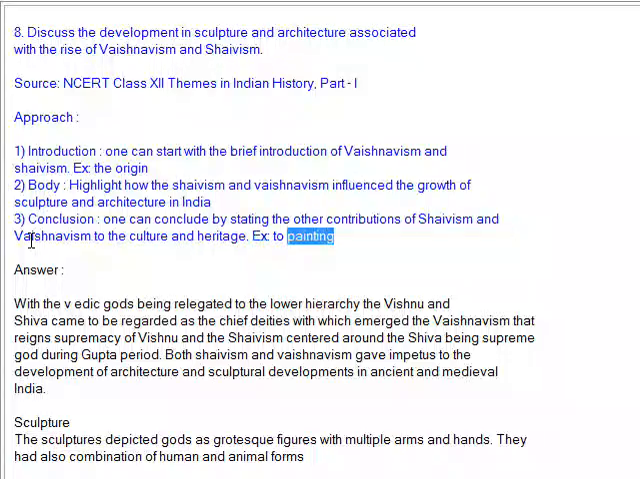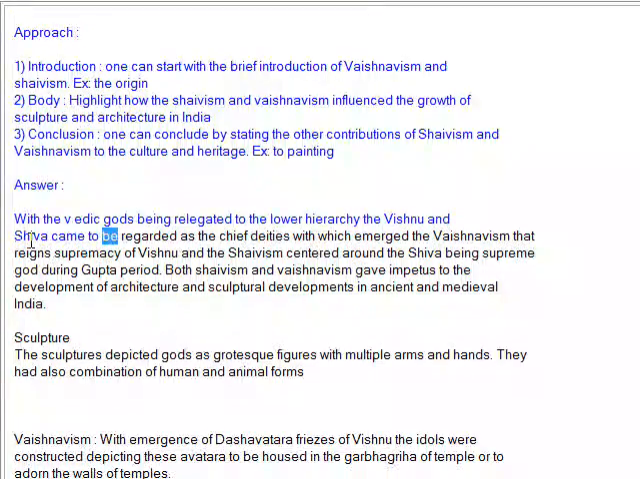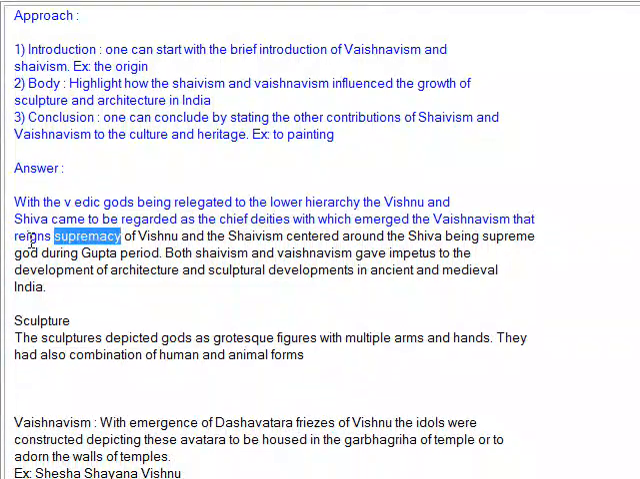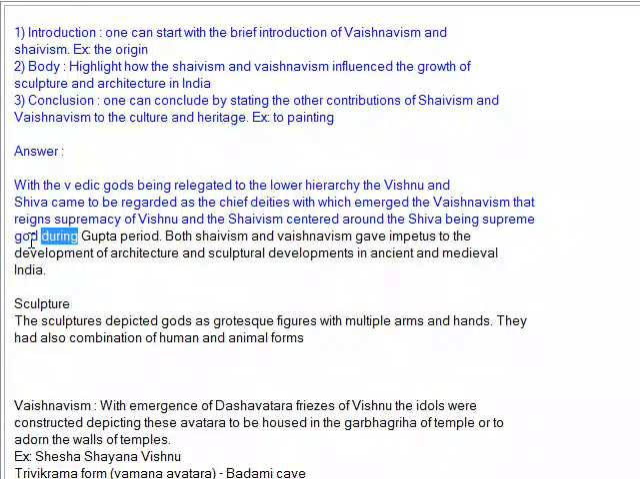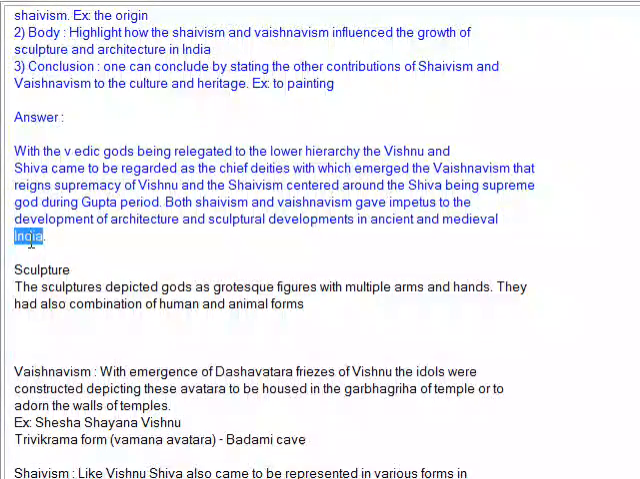Answer. With the Vedic gods being relegated to a lower hierarchy, Vishnu and Shiva came to be regarded as the chief deities, with the emergence of Vaishnavism, which held the supremacy of Vishnu, and Shaivism, centered around Shiva as the supreme god during the Gupta period. Both Shaivism and Vaishnavism gave impetus to the development of architecture and sculpture in ancient and medieval India.